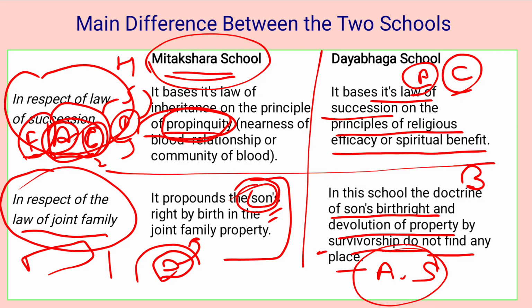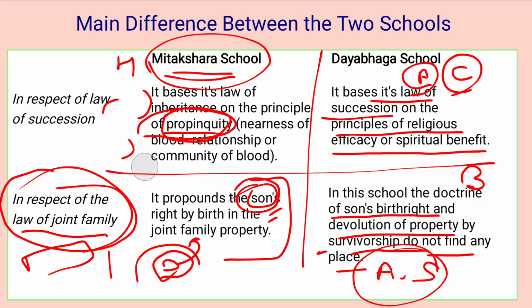And under the Mitakshara school, we are talking about this school in respect of law of joint family, neither the father nor any other co-partner can alienate the joint family property. However, they can alienate their undivided share, because they have the full right of alienation of it, right? So guys, this was a very good difference between these two schools, and the factors on the basis of which these schools are different are in respect of law of succession and in respect of joint family.